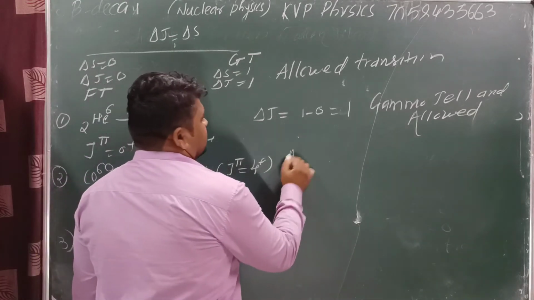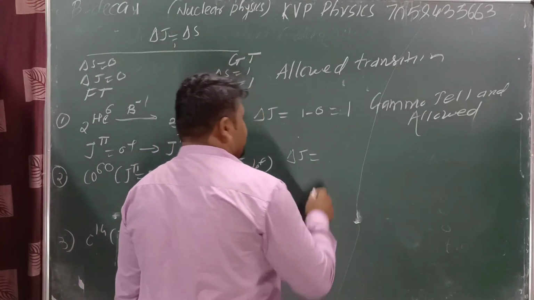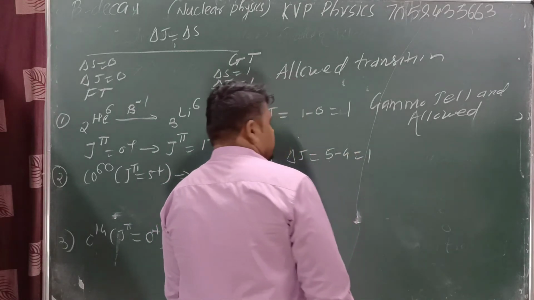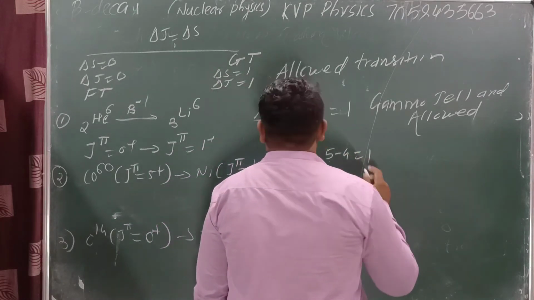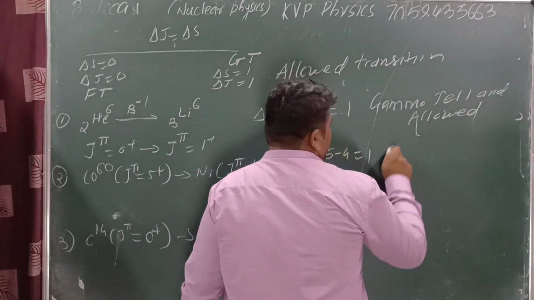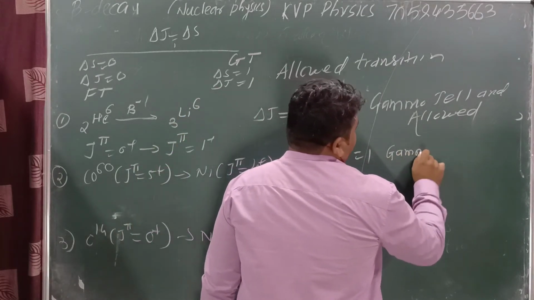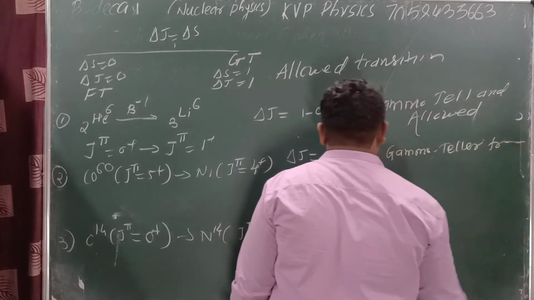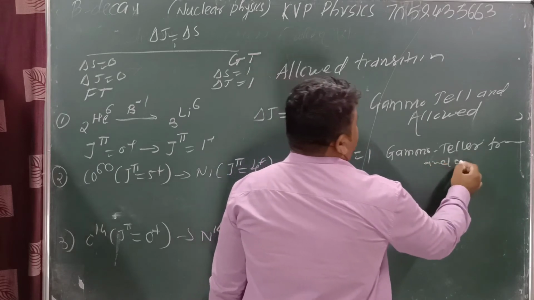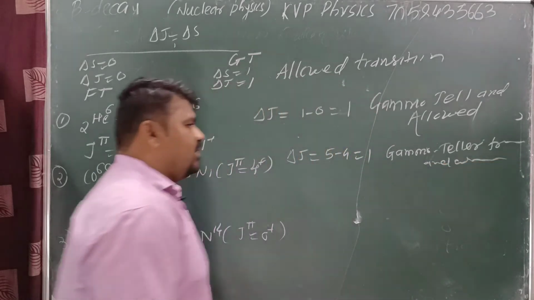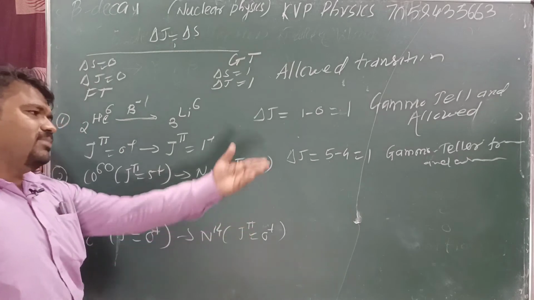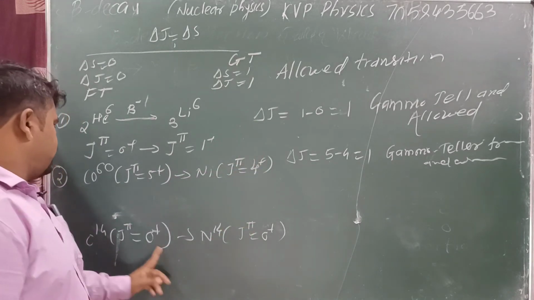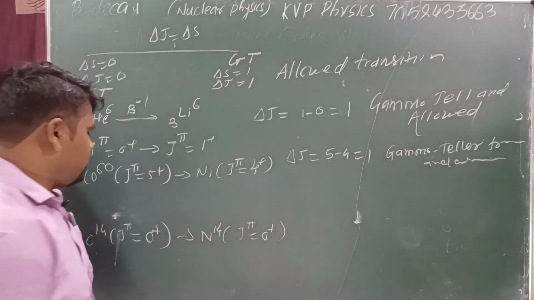Second one: Co-60, J pi from 5 plus to 4 plus. Here delta J is 5 minus 4, which is plus 1. This again means the difference delta J is equal to plus 1, so the type of interaction is a Gamow-Teller transition, and it is allowed. In questions they don't always ask allowed or not allowed, but sometimes they only ask whether this is a GT transition or an FT transition.